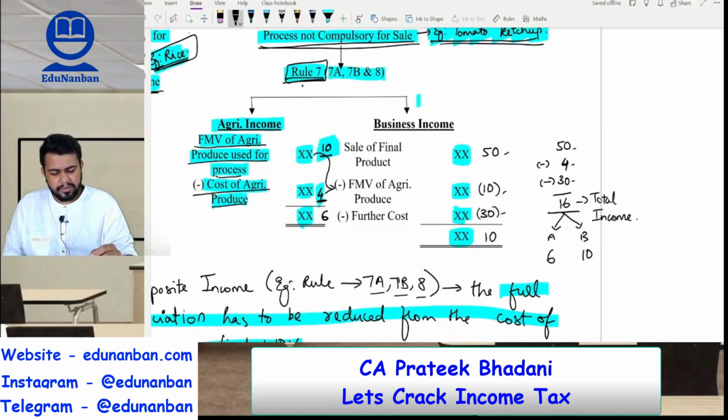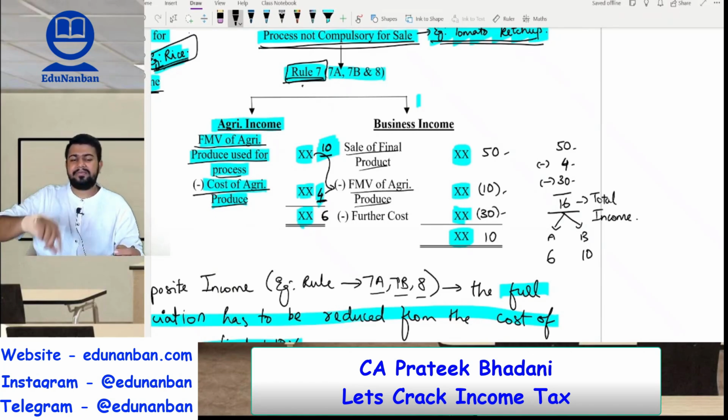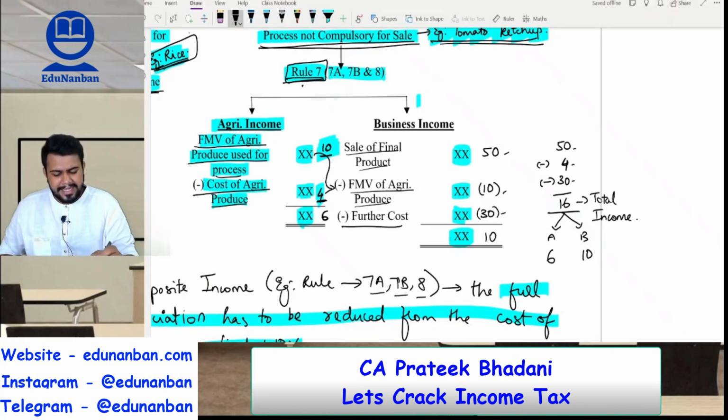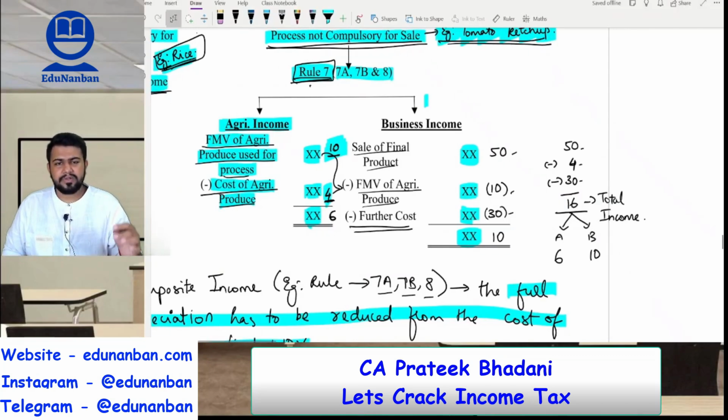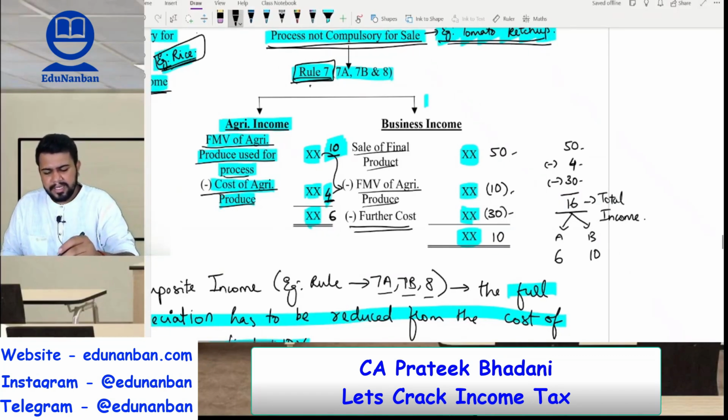Business income is equal to sale of the final product minus fair market value of agricultural produce that we had taken earlier minus any further cost that is done for agriculture. So I gave you the example of tomato. If the fair market value of tomato is 10 rupees, cost of tomato is 4 rupees, then agricultural